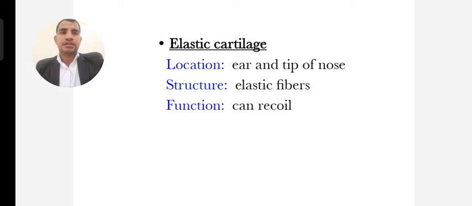And the next one is elastic cartilage. Elastic cartilage is located in various areas like the ear and tip of the nose. It is very elastic, meaning it regenerates its natural form. The structure has elastic fibers, giving flexibility, and the function is that it can recoil, meaning reform.